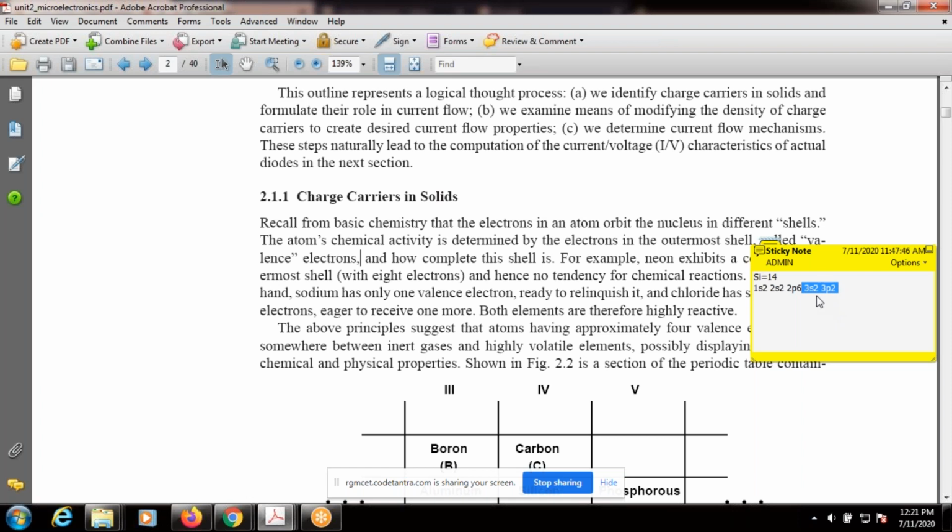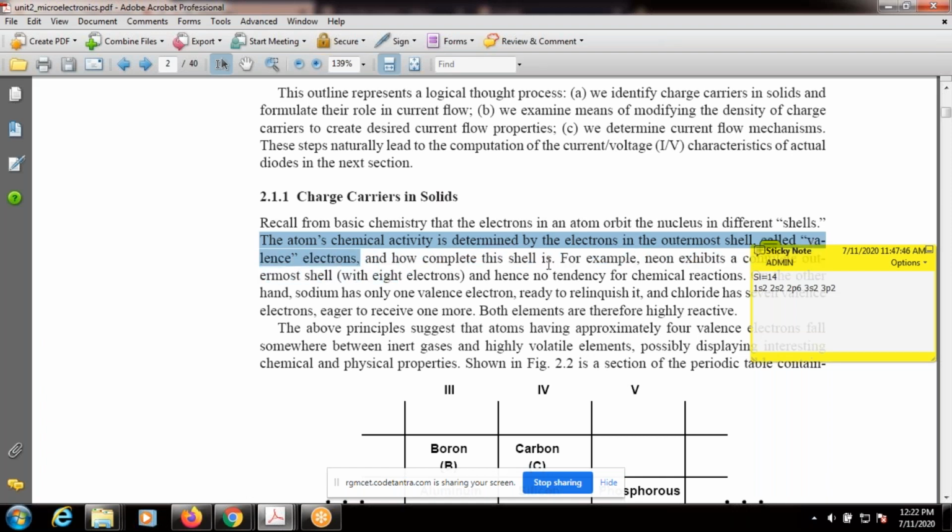The third shell determines the chemical property of silicon. Remember this; the same holds for all the remaining atoms. Finally, the atom's chemical activity is determined by the electrons in the outermost shell, called valence electrons.